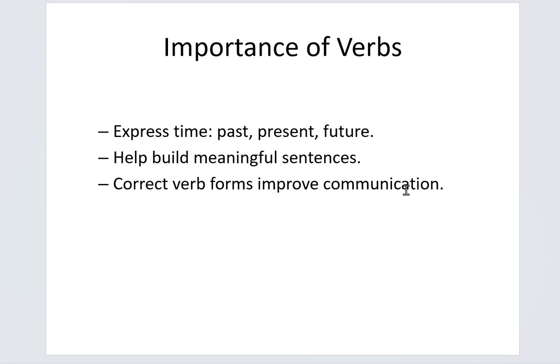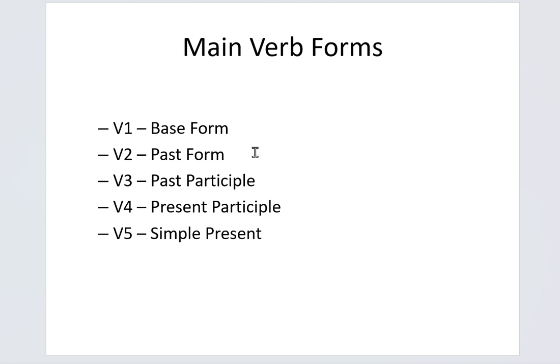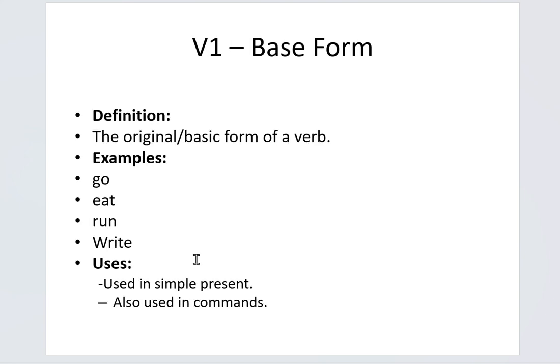There are five types of verb forms. The first one is the base form, second one is the past form, third one is the past participle form, fourth one is the present participle form, and fifth one is the simple present form, and these are also known as V1, V2, V3, V4 and V5. I will explain them one by one in a detailed way.